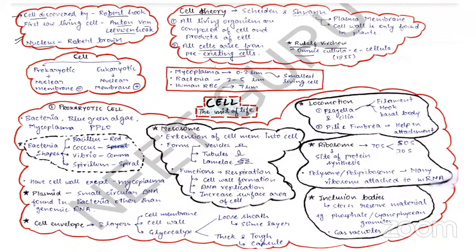Apart from all these characteristics, prokaryotes also have one more characteristic, that is the presence of inclusion bodies. Inclusion bodies lie freely in the cytoplasm, they store reserve material, and they lack a membrane. For example, phosphate granules, cyanophycean granules, and gas vacuoles. Gas vacuole is a type of inclusion body which provides buoyancy in purple and green photosynthetic bacteria and also in blue-green algae. I hope this mind map is clear to you all.